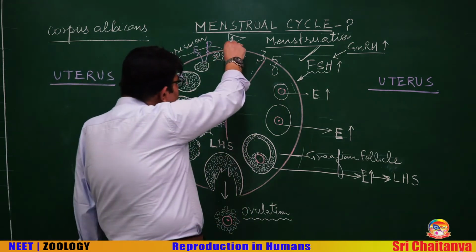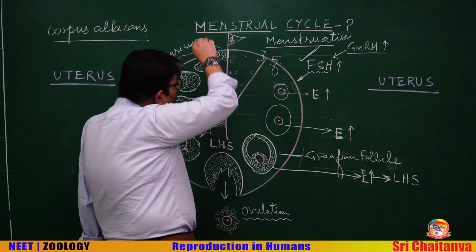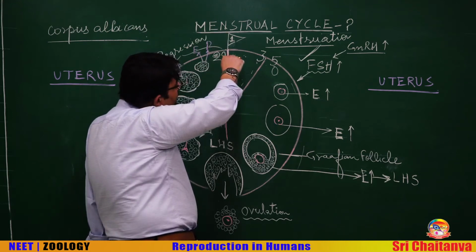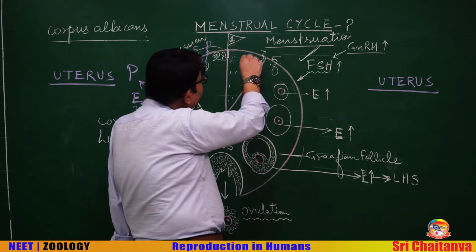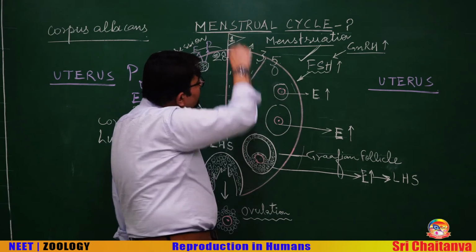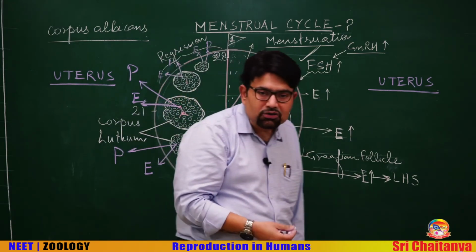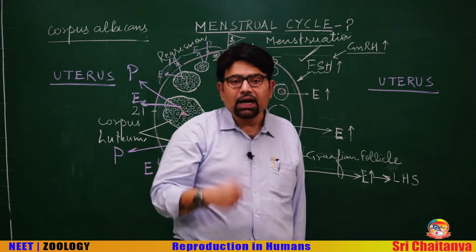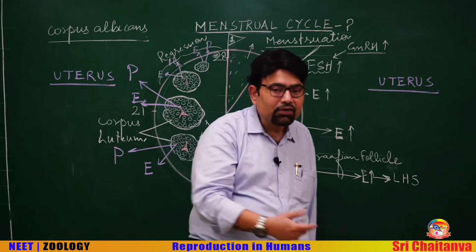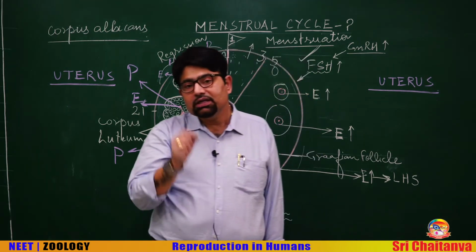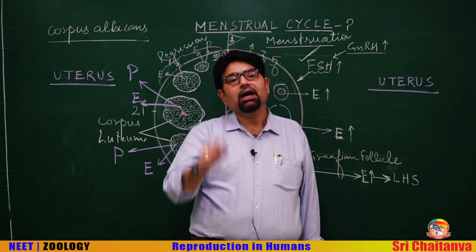The level of estrogen and progesterone fall below the critical level, and that is responsible for this bleeding per vagina, which is menstruation. Remember, again, falling level of estrogen and progesterone generates a negative feedback.